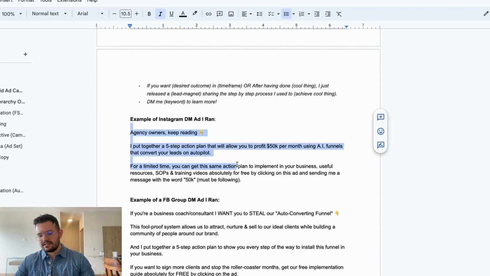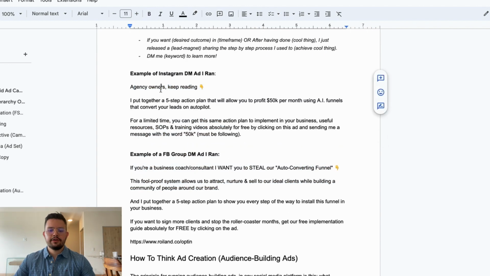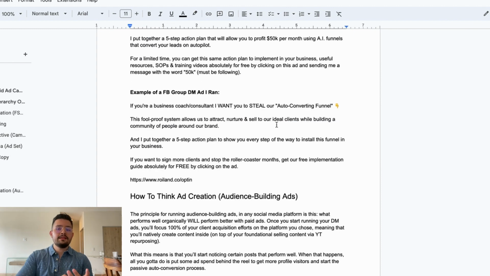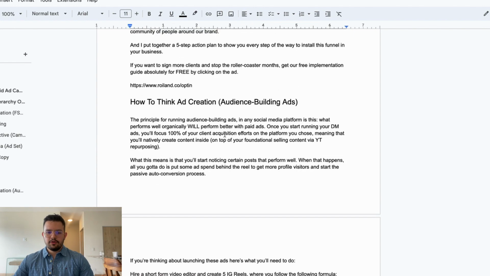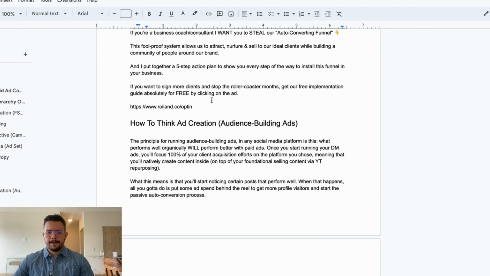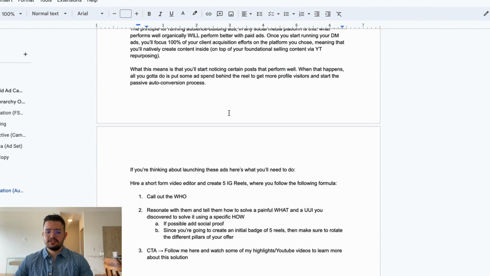So these are actual examples of ads that I've run. Agency owners, keep reading. I put together a 5-step action plan that will allow you to profit $50K per month using AI funnels that convert your leads on autopilot. For a limited time, you can get the same action plan to implement in your business, useful resources, SOPs, and trainings absolutely for free by clicking on this ad and sending me a message with the word 50K. And that way people just click on that and they send me the message, and now I have appointment setting conversations with them, okay? So that's essentially the process that I want you guys to use when it comes to DM ads and foundational sales letter distribution type of ads.